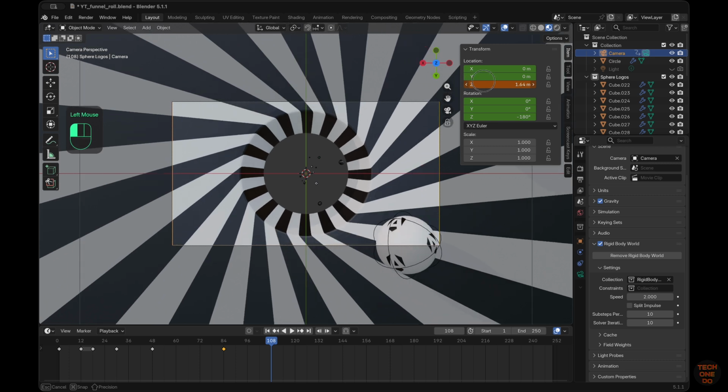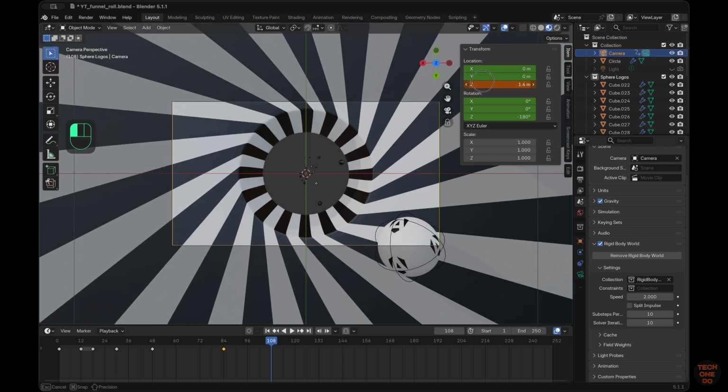Also add a location keyframe at frame 108 to zoom in further. Set the frame count to 120. Let's play the animation now.